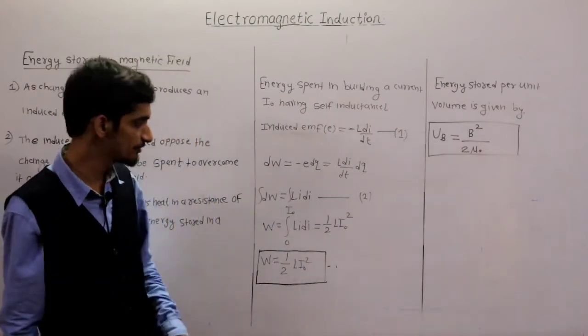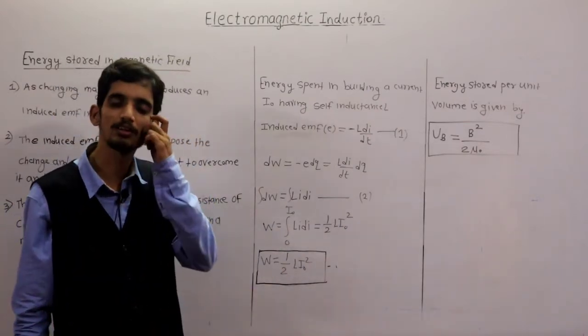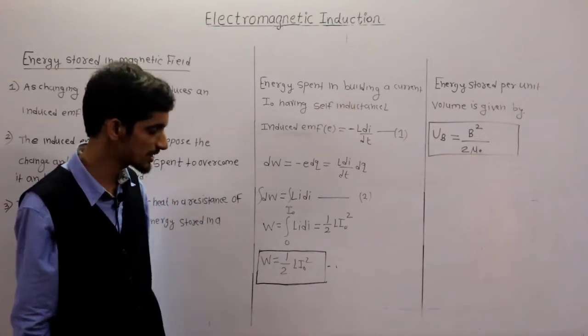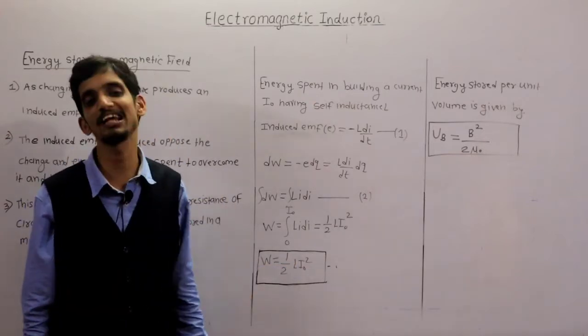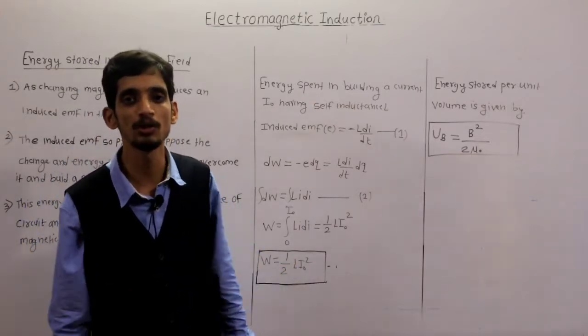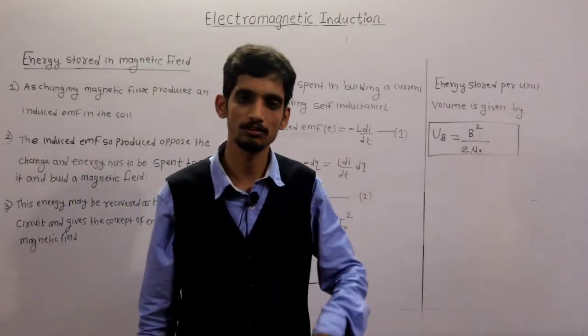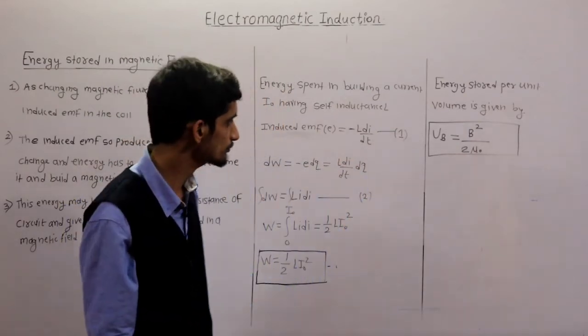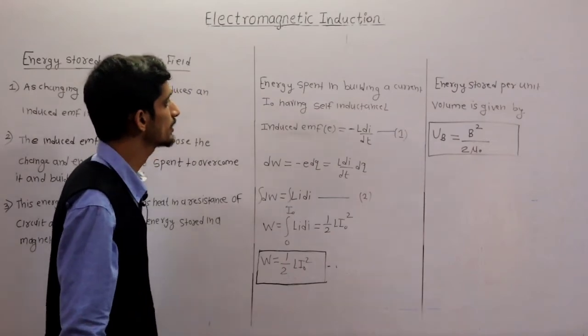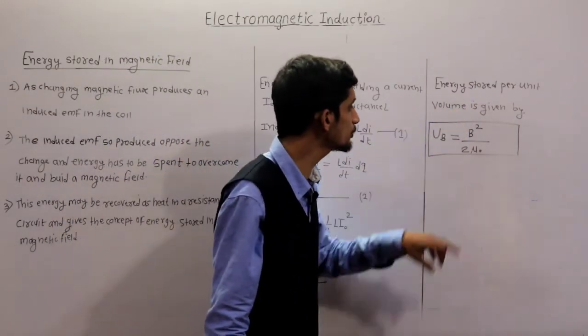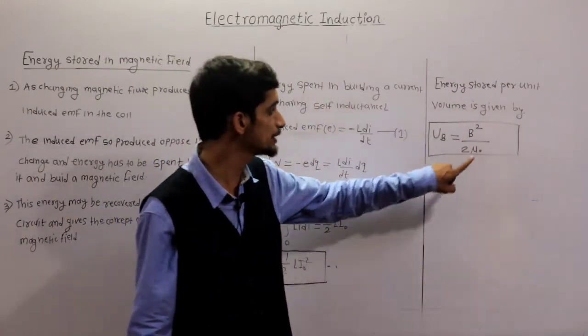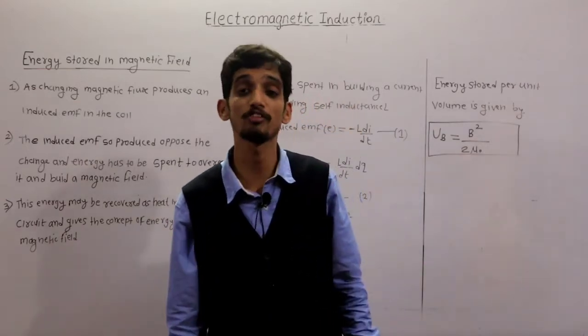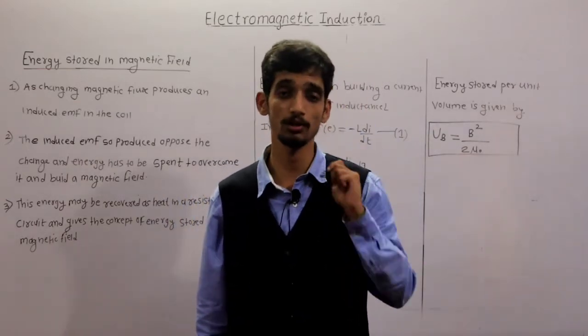As I already discussed, if you compare this equation with the equation of kinetic energy, we get that L is nothing but electrical inertia, which is equivalent to the mass. Okay. Now listen here. The energy stored per unit volume is given by B square upon 2 mu naught. This is the important formula that you have to remember.